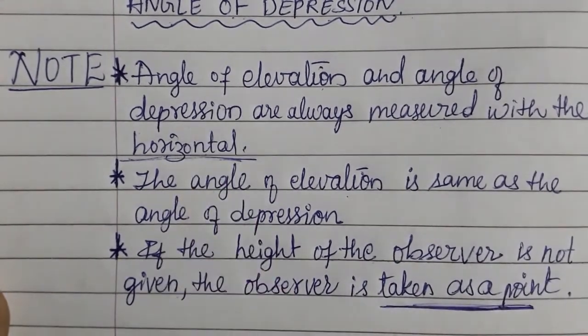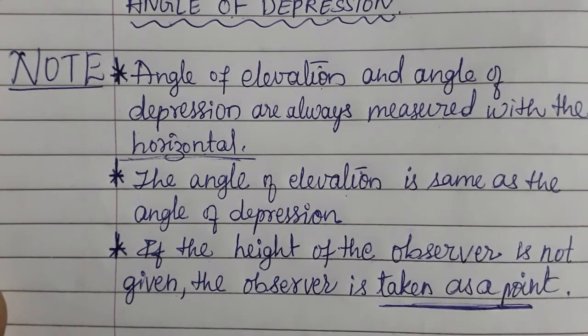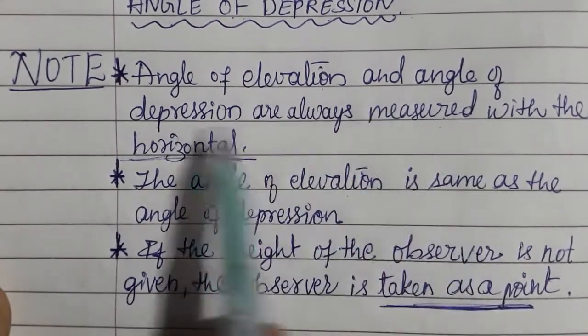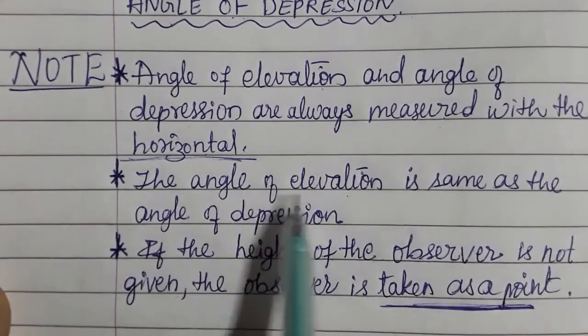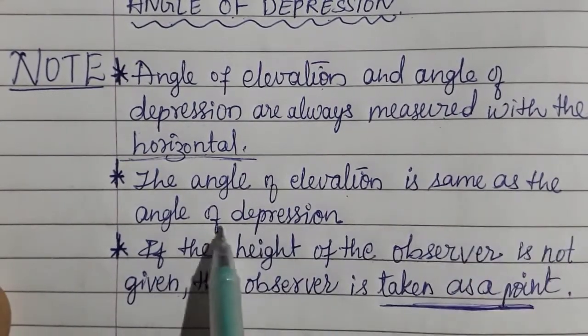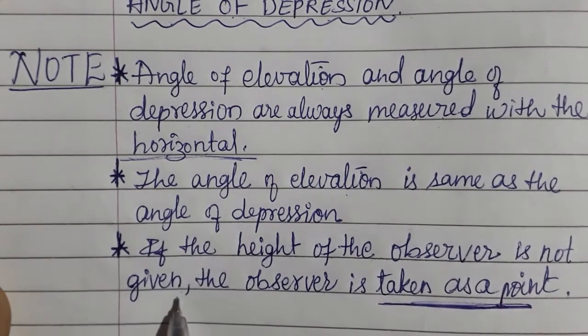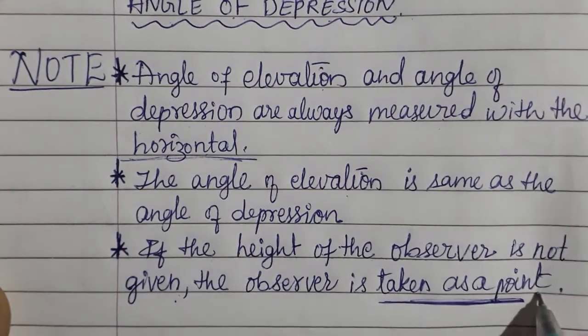These 3 points are important while constructing the diagrams to the given story or situation in the problem.